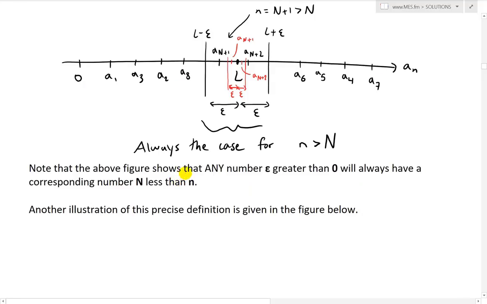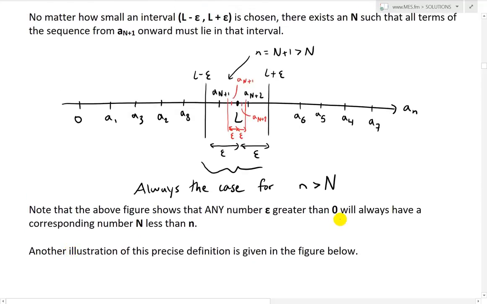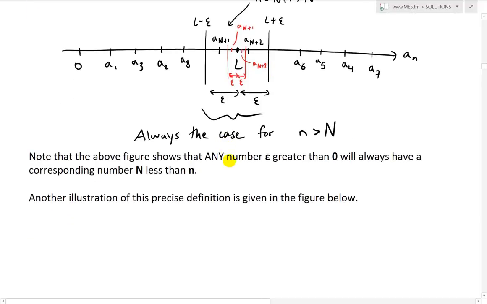And now note that the above figure shows that any number epsilon greater than 0 will always have a corresponding n less than n right here. So this one over here corresponds to that n. These intervals correspond to it, so anything greater than it will fit inside here. So you could even have a n out here, but remember it's an integer, so it could be somewhere between. But anyways, let's go further.